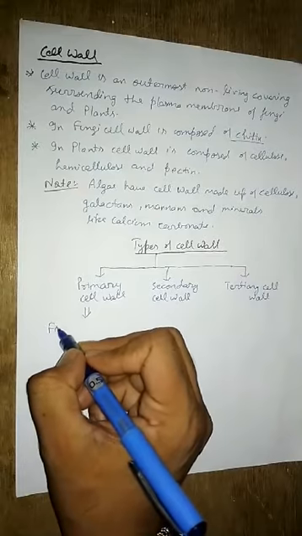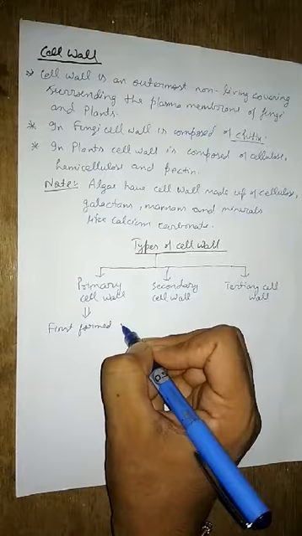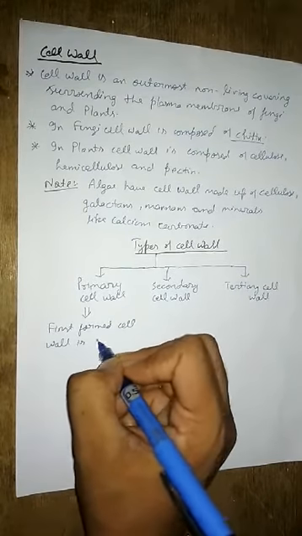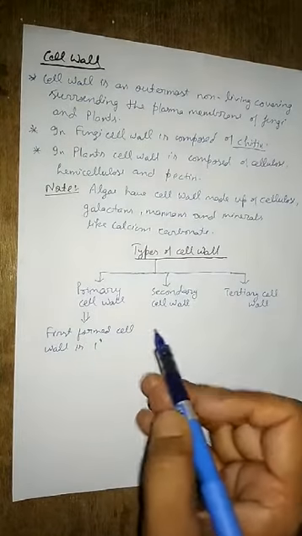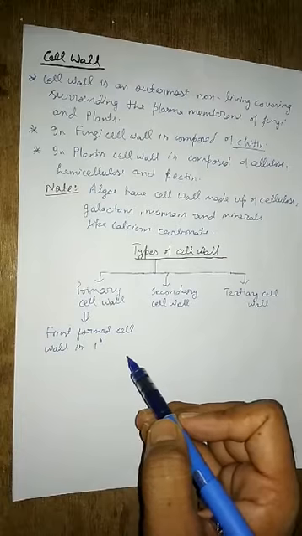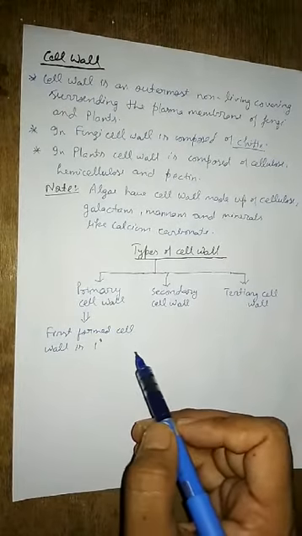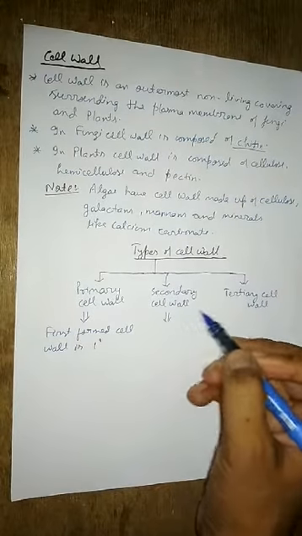So the first formed cell wall is primary. Okay, means the first cell wall that will be formed around the cell, that will be which one? Primary. Clear?